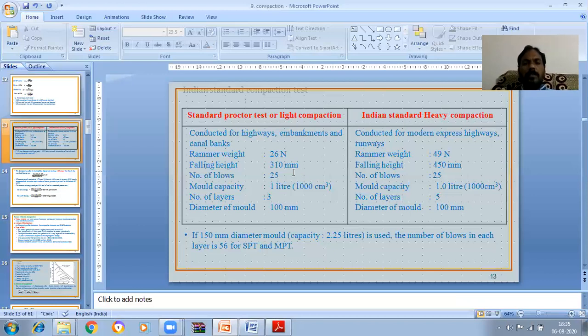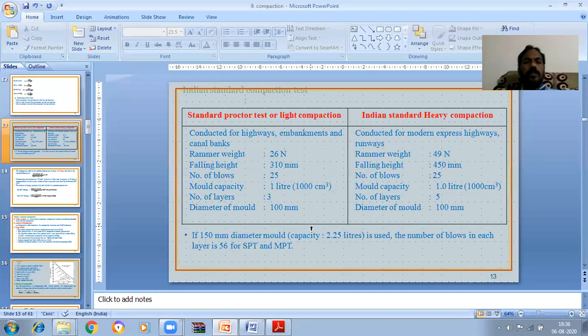In both, the similarities are that the mold is the same. The mold is 100 mm diameter and 127.3 mm height. Mold capacity is 1 liter, or 1000 cubic centimeters, in both. The differences are that the rammer weight is 26 newtons here, whereas here the rammer weight is 49 newtons. Falling height is 310 mm here, and 450 mm here. And the number of blows is the same, 25.